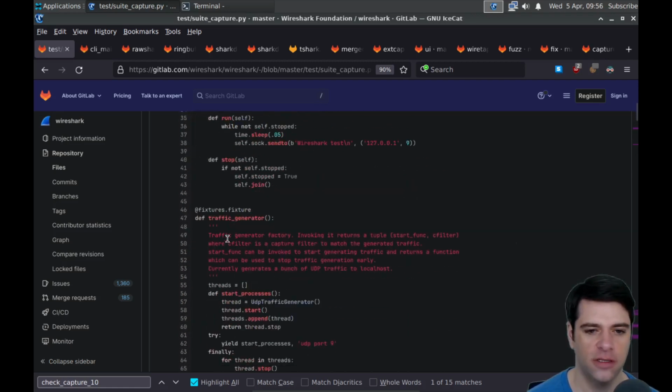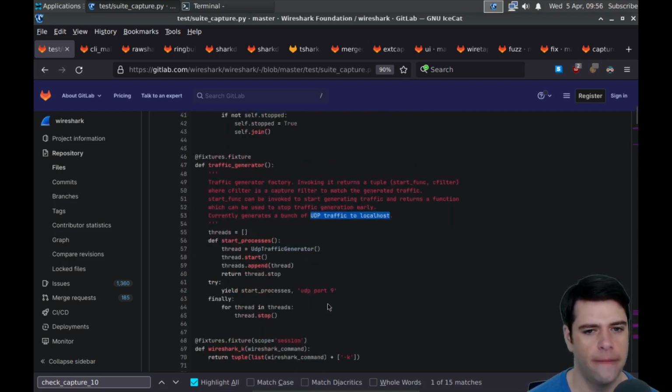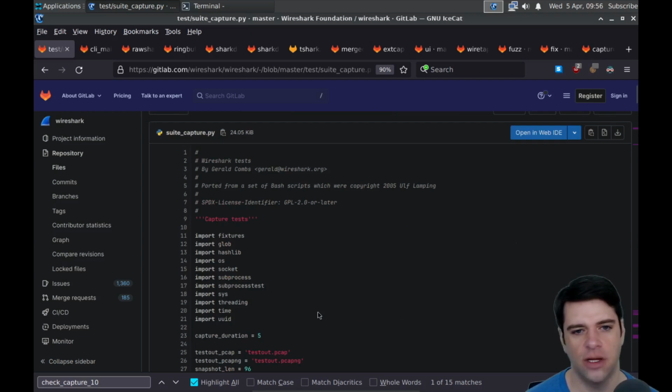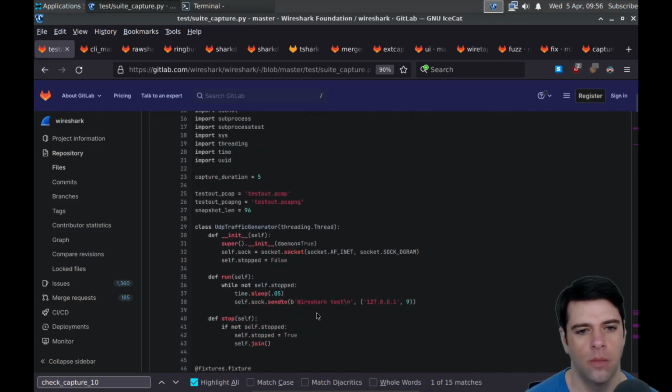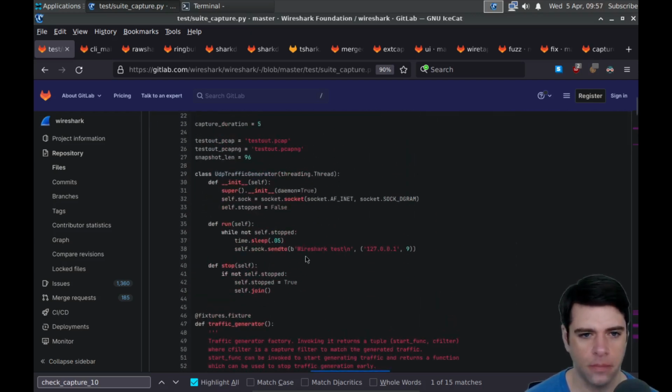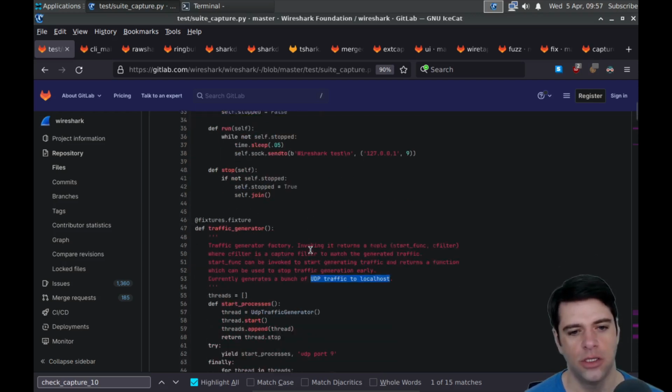Here's traffic generator. The traffic generator factory, invoking it, returns a tuple of start func and C filter, where C filter is a capture filter to match the generated traffic. Start func can be invoked to start generating traffic, and returns a function which can be used to stop traffic generation early. Currently it generates a bunch of UDP traffic to localhost. Okay, so through tests, at least by default, or at least in this file, we generate UDP.